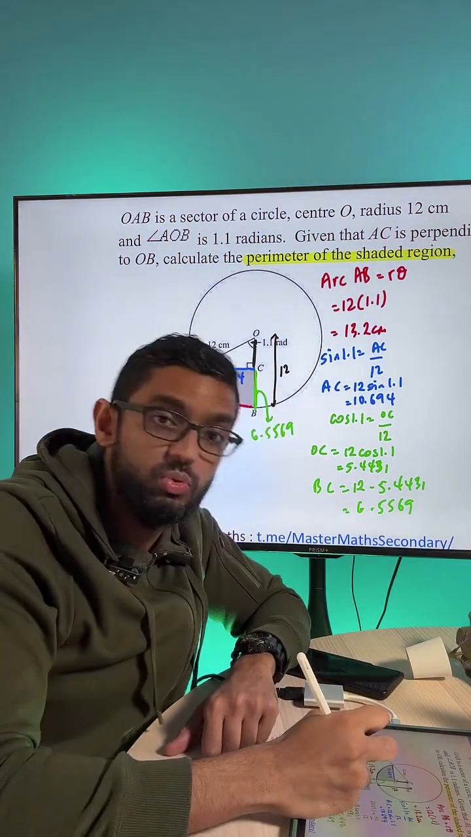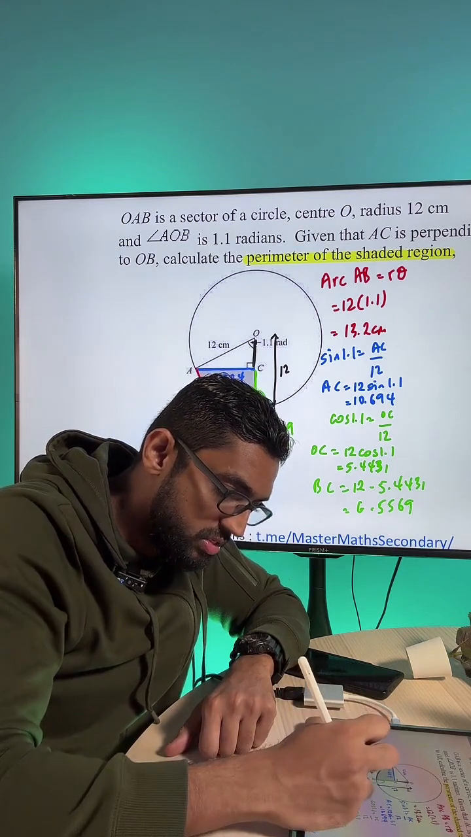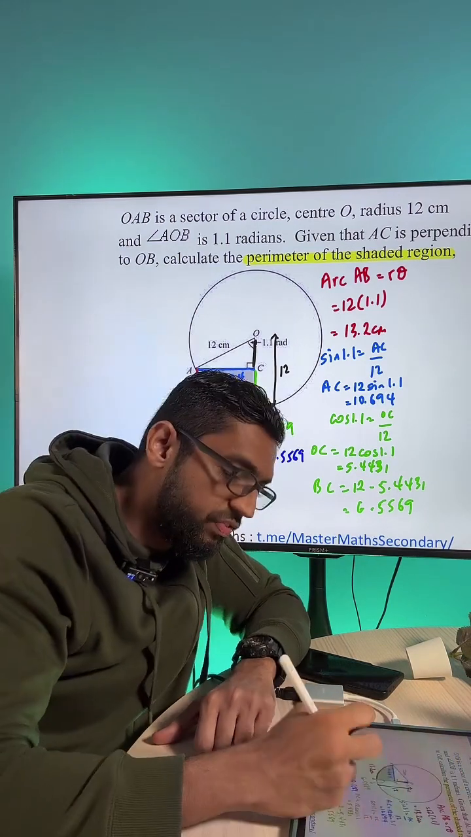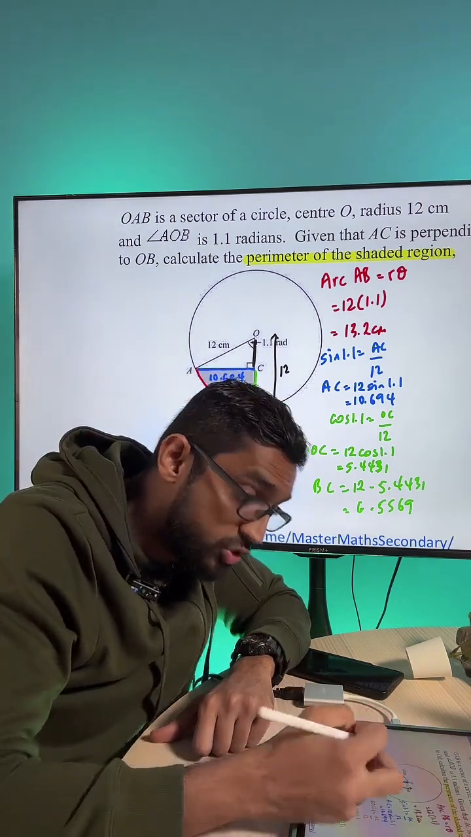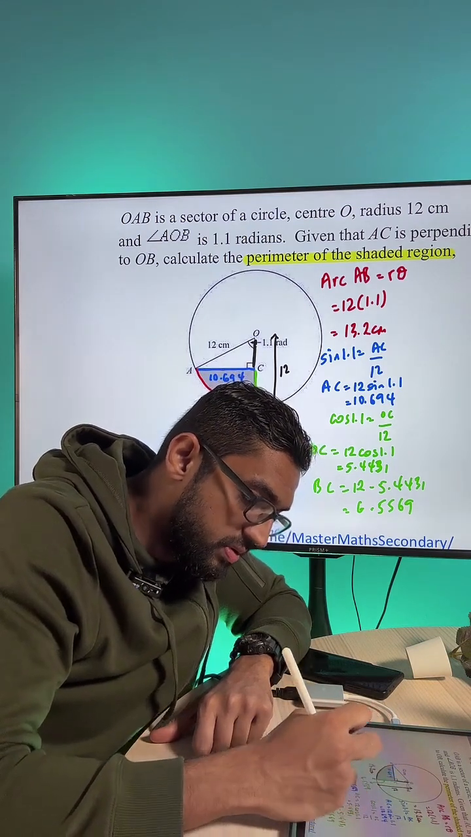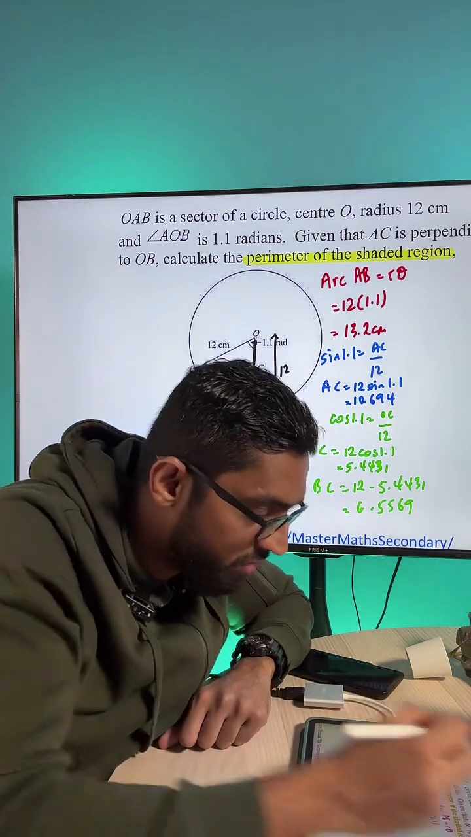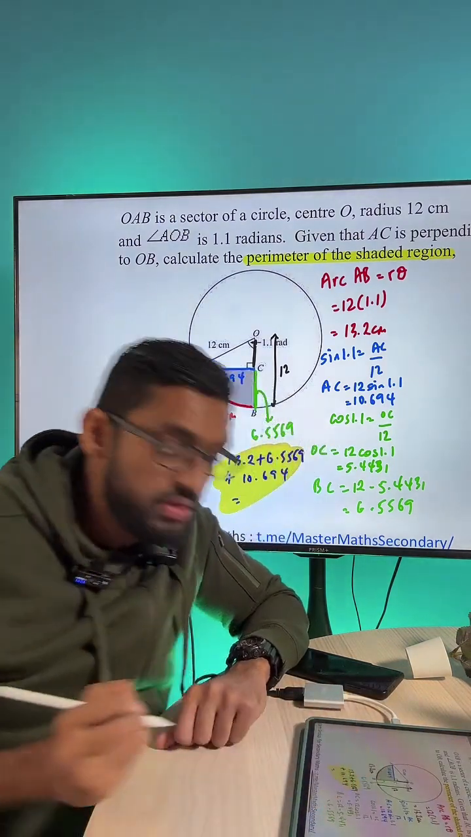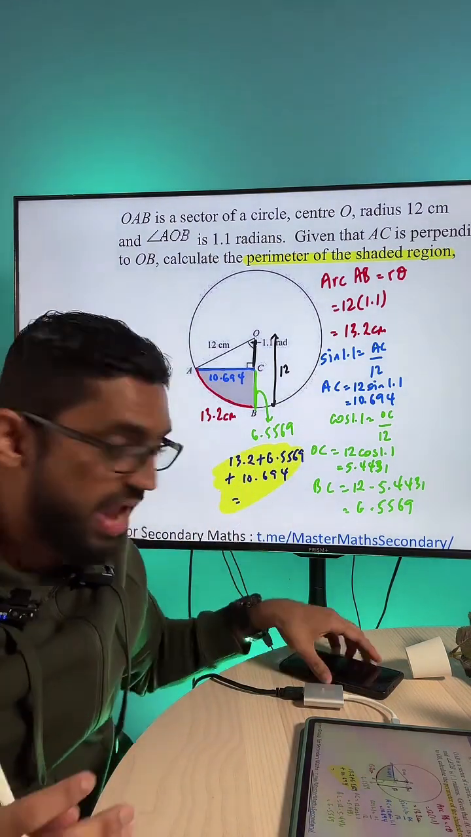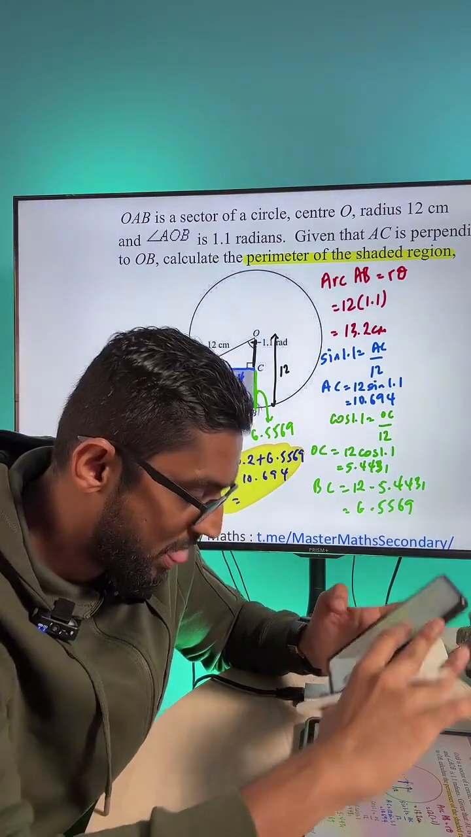So you take 13.2, write down here. Hopefully you all can see. 13.2 plus 6.5569, and then you further plus 10.694. So you add all those lines there to find the perimeter. Let me just highlight for you guys where the perimeter is here. All these parts are the perimeter. The final step for this question, you just got to add up all those parts and solve for the perimeter of the shaded part.